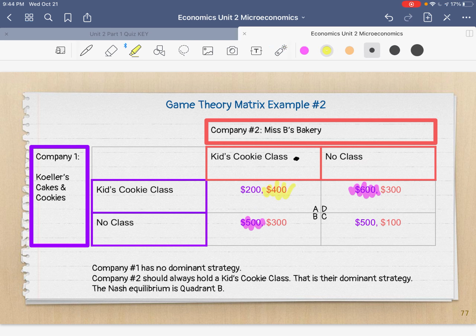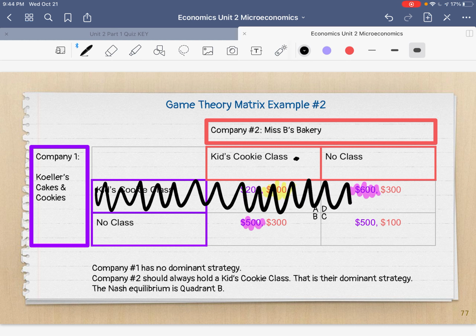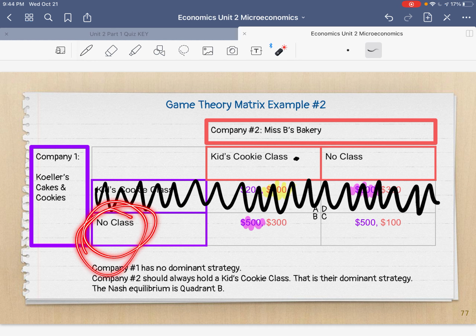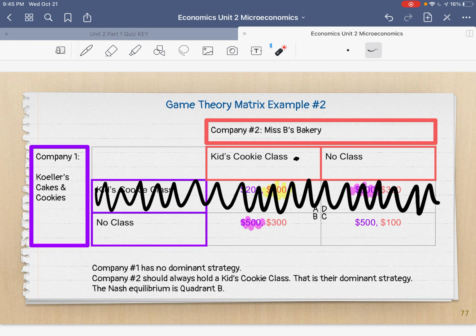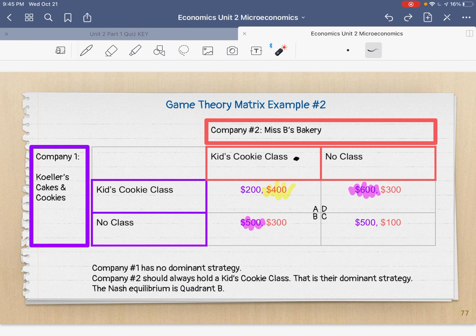Very good. Okay? Now, let's pretend that she knows that I am definitely not going to hold a cookie class. Then my bakery's not going to do it. So let's get rid of it. Pretend it doesn't exist, okay? And now take a look at her options. If I decide I'm not holding a class, what should she do? Should she hold a cookie class and have $300, or not have a cookie class and make $100? Well, 300 is a lot more than 100, so I think she should go for this option. Okay, so I'm going to take my highlighter and highlight that option.